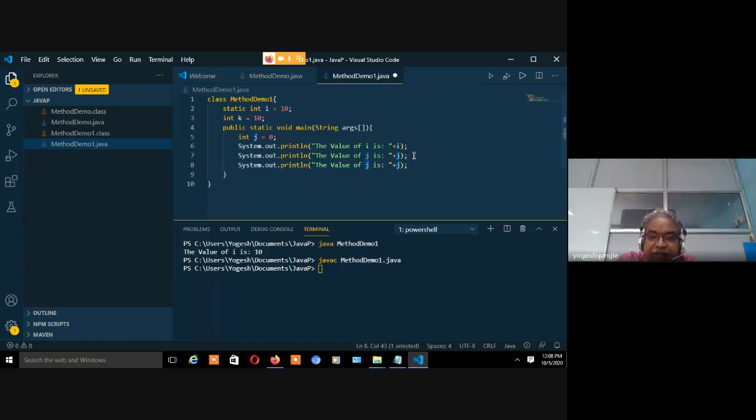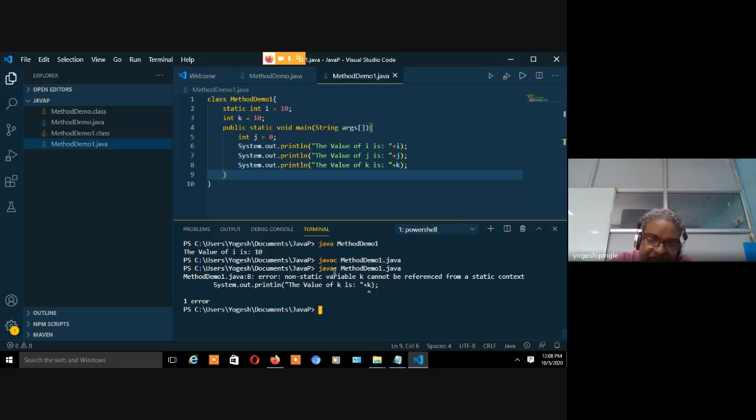Let's check it and just see whether it is giving me the error or not. Yes, obviously, like welcome method is non-static. How can I call this non-static method within static? This is the question mark. So that kind of error I am getting.